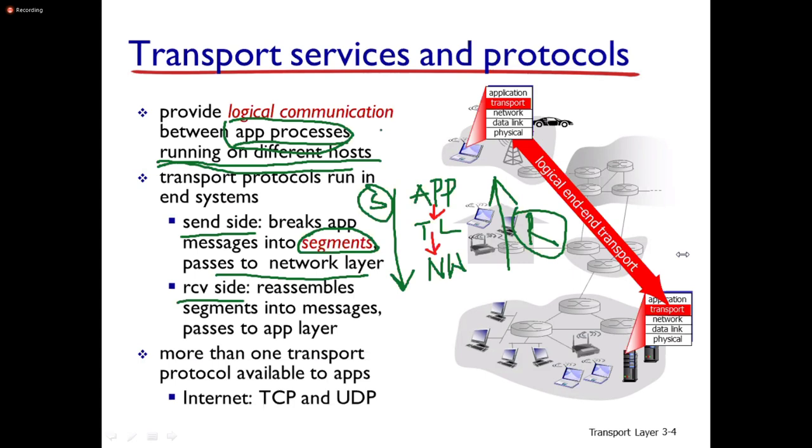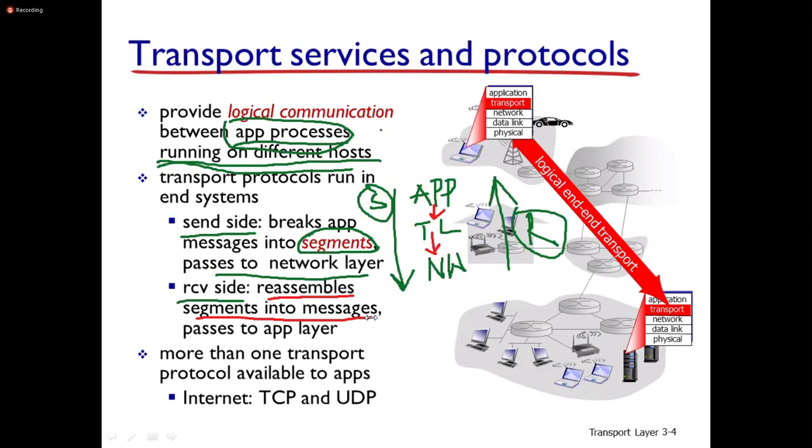At the sender side, it breaks up the message into segments and passes them to the network layer. While coming to the receiver side, we need to connect all those segments and reassemble them. That's why the receiver side reassembles the segments into messages.